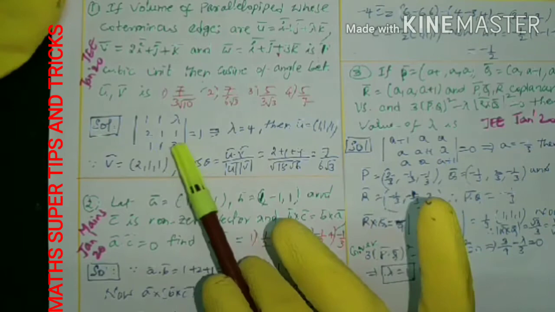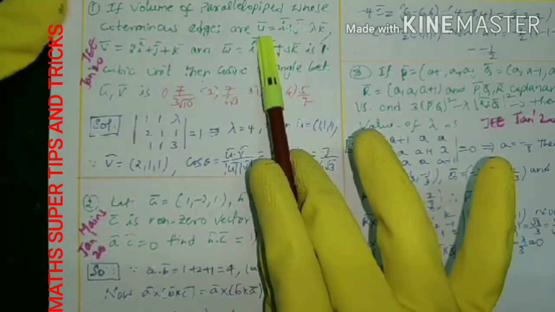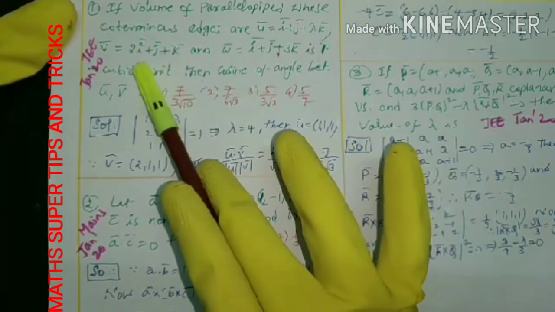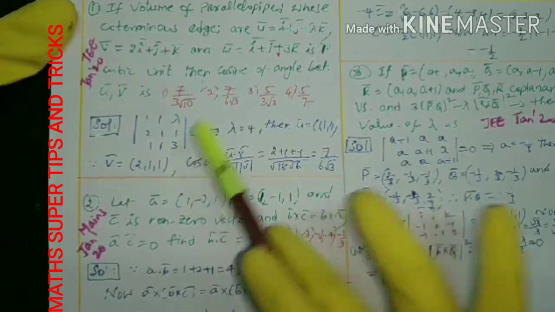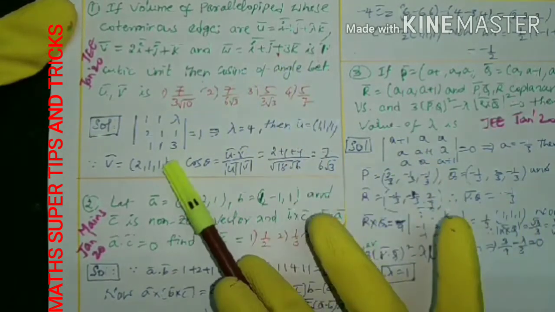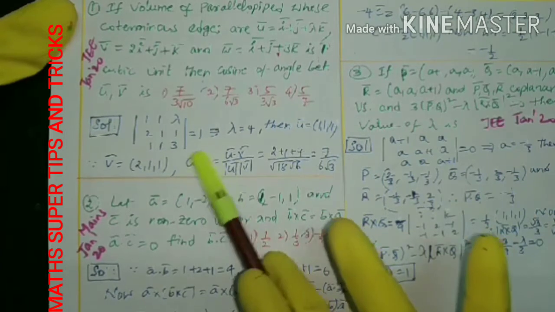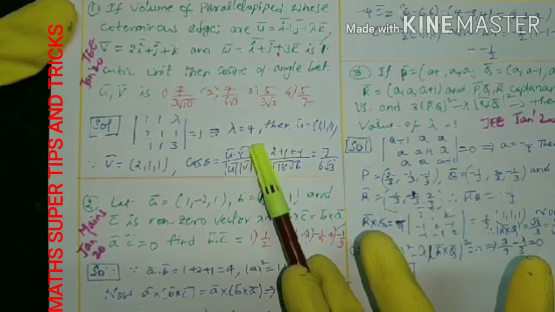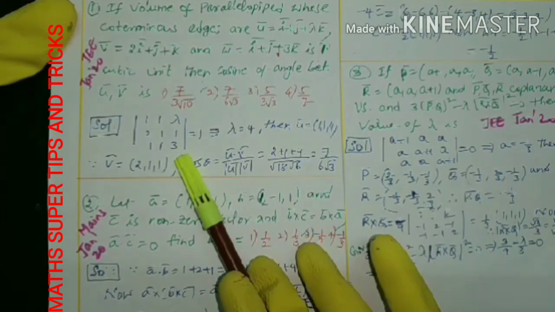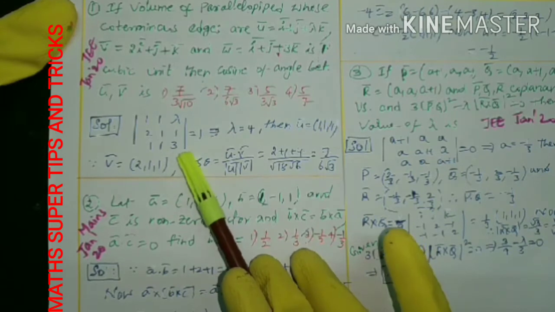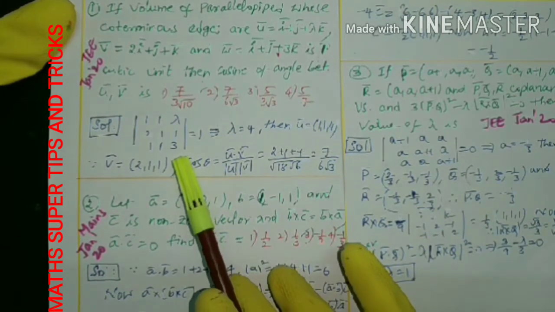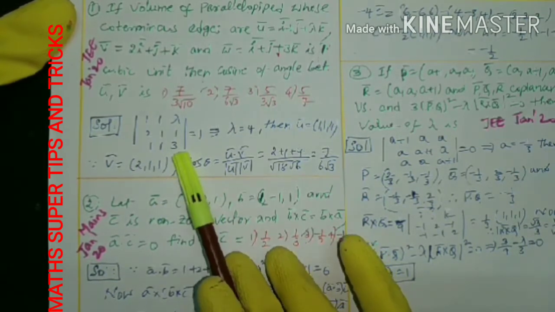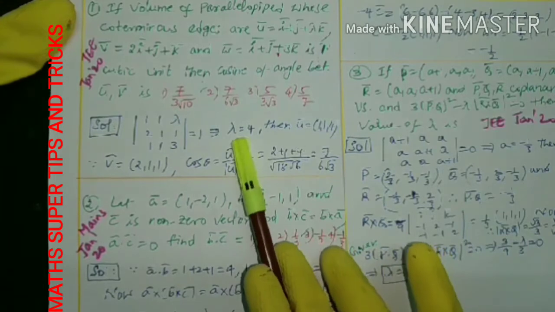Box ABC is nothing but the determinant of: the U coefficients of i, j, k are 1, 1, lambda, that is the first row. In the same way, second row 2, 1, 1, and third row 1, 1, 3. That should equal 1. By expanding this determinant, we can find the lambda value is 4. You know how to expand a 3 by 3 determinant; I explained it already and did many questions in the previous lessons on linear equations and determinants. You can refer to that if you don't know. Lambda is equal to 4, you can get.